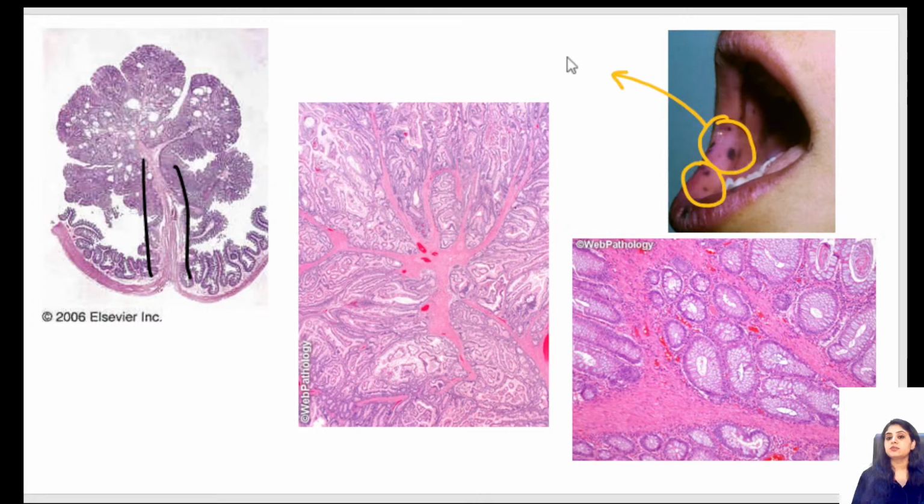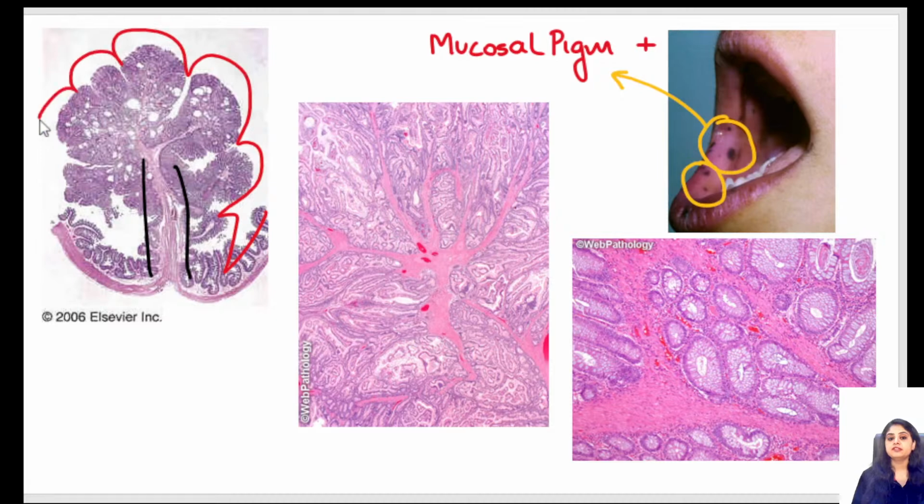So what do I see out here? I see the presence of mucosal pigmentation. After mucosal pigmentation, the same patient shows me a polyp. And that polyp is a tree-like polyp. It's looking like a tree, so I call it an arborising polyp. I refer to that as an arborising polyp.